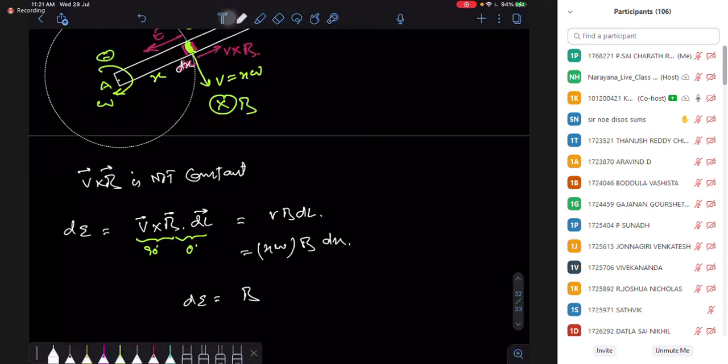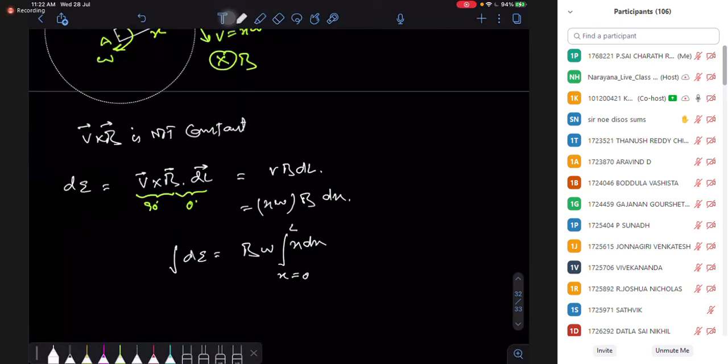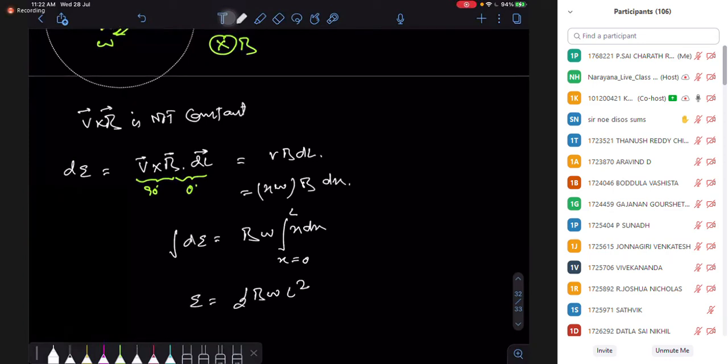In this EMF, the integration is quite easy because it's simply x dx. So x you can take from 0 to the full length L. And how much is the EMF here? It's half B omega L squared. This is the EMF. That's my EMF.